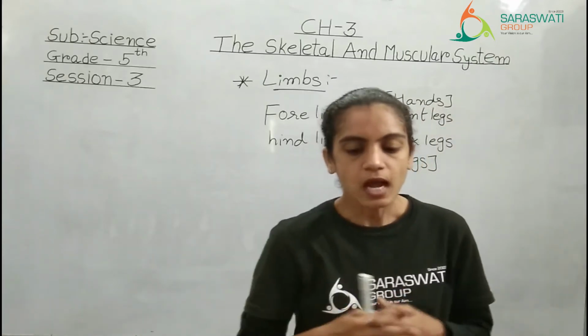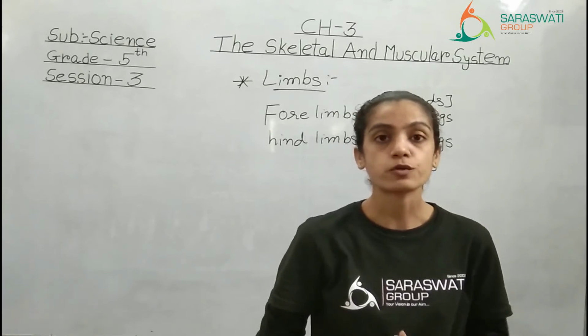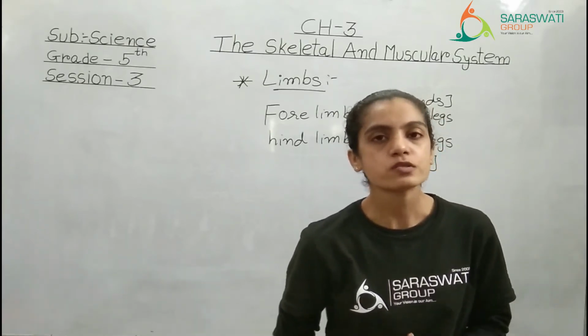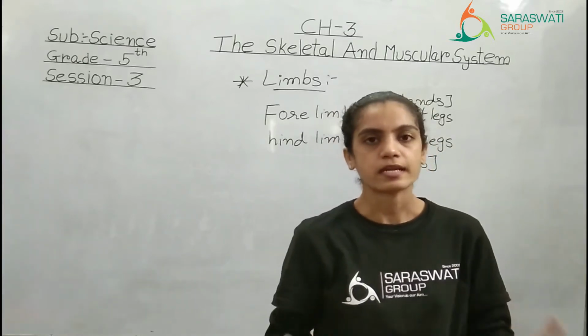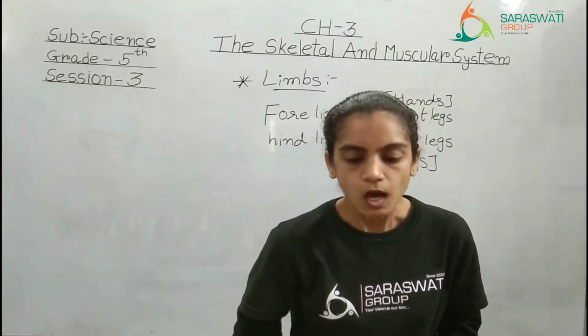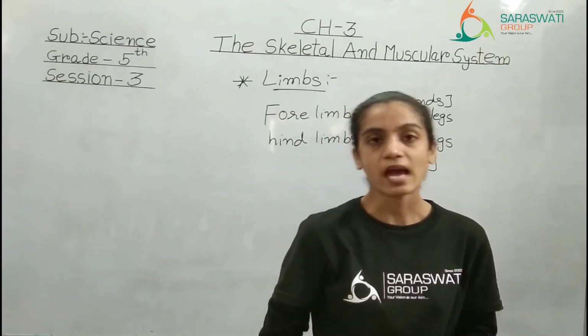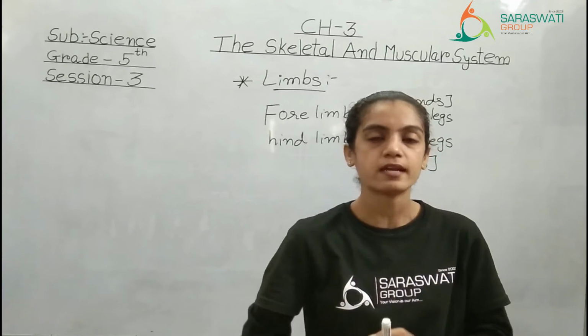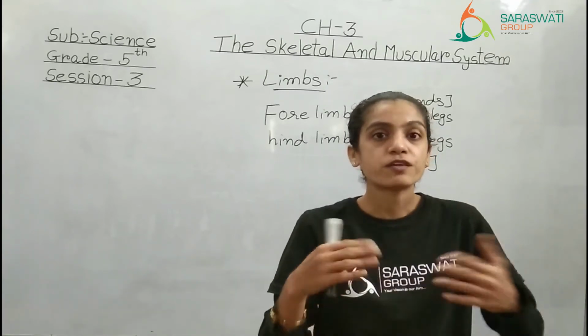See, there are two pairs of limbs in our body. Forelimbs, which are also known as hands, or you can also call them arms. And hind limbs, that is the legs. Our arms and legs are made up of many bones. Yes, we have a total of 206 bones in the adult body. So how are these bones categorized into different parts?